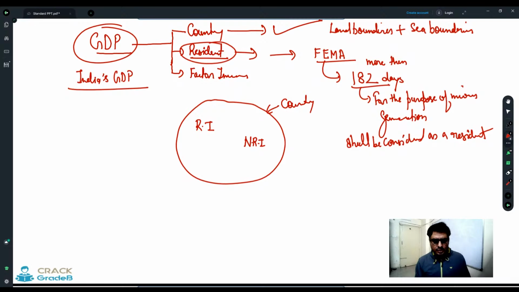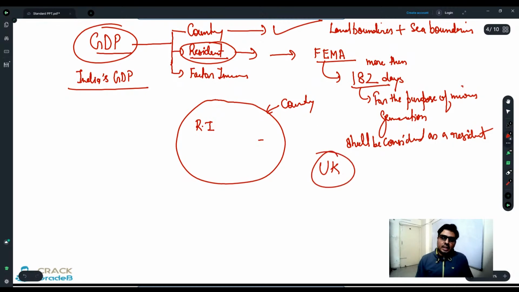He is an Indian citizen, but he lives in the UK. So Lakshmi Niwas Mittal will not be considered a resident Indian, right? So if you are in India and you are here for the purpose of income generation, you will be considered as a resident. Otherwise, you will not be considered as a resident.